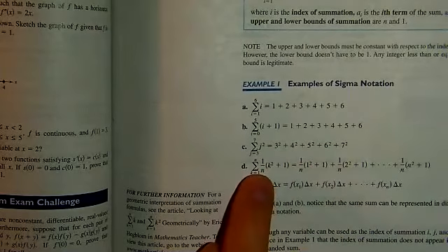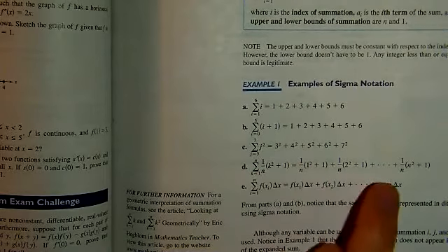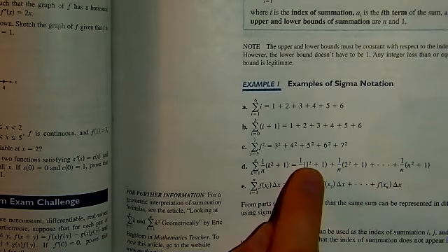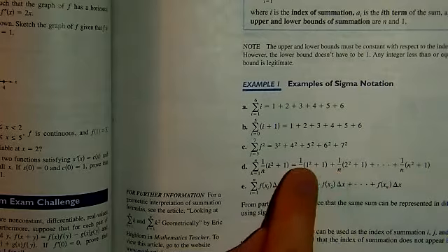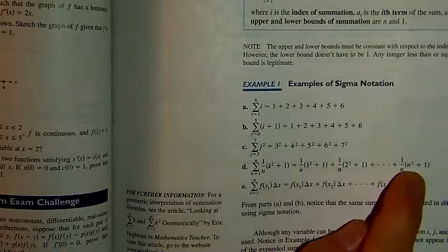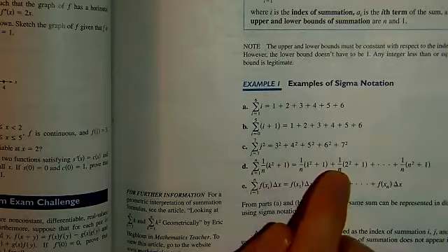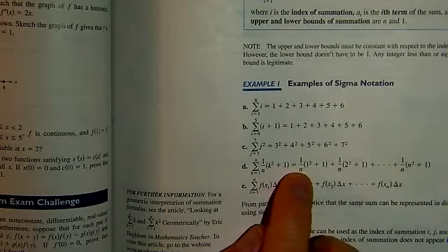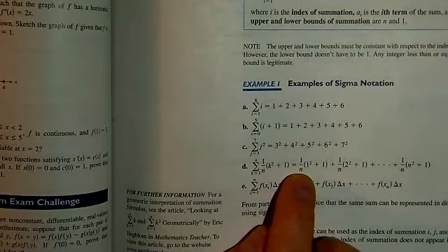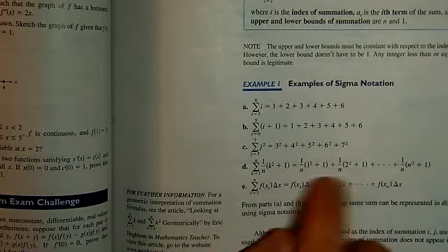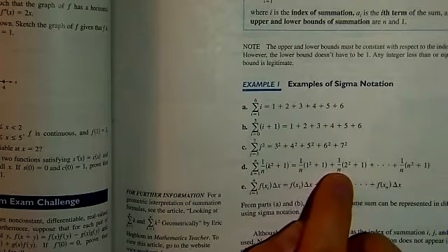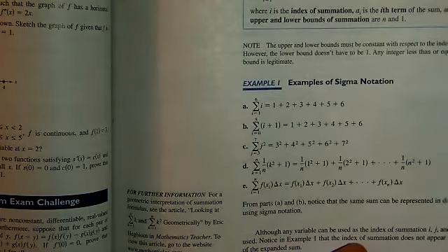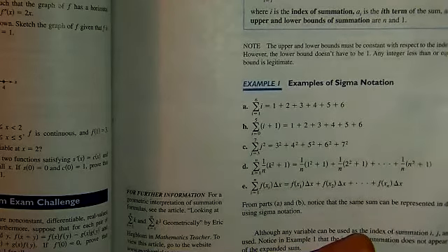If we look down here at part D and look inside the terms of this particular sum, we notice that the thing that's changing is the first number inside parentheses that's being squared: 1 squared, 2 squared, up to n squared. N, however, doesn't change. You'll notice it's common all the way through. For a specific sum, n is a fixed number. It could be 5, could be 10, could be 12, and so forth, but it's fixed. So it doesn't change when we go from term to term. In this case, it's a common factor in each term of the sum. Okay, so those are some overall examples.